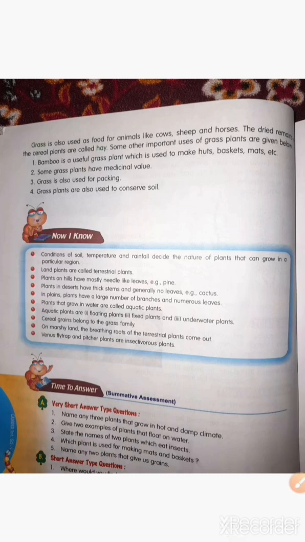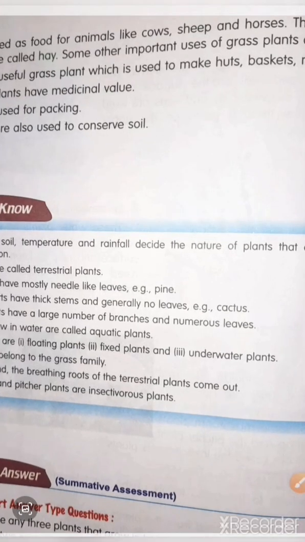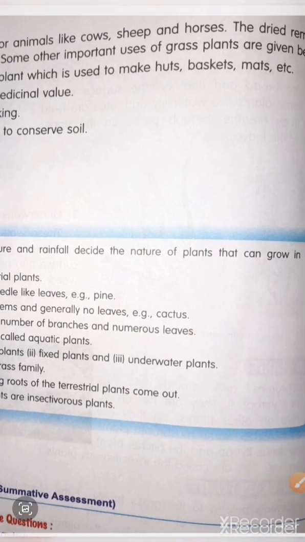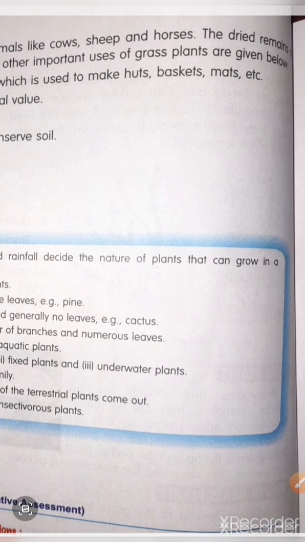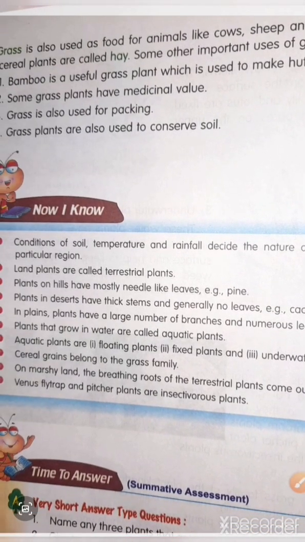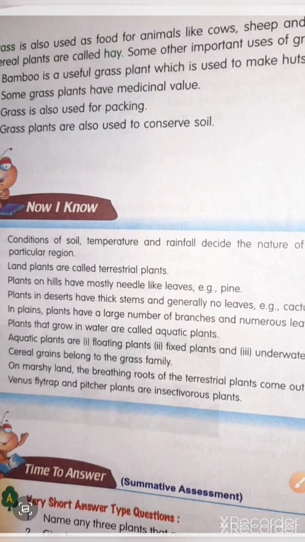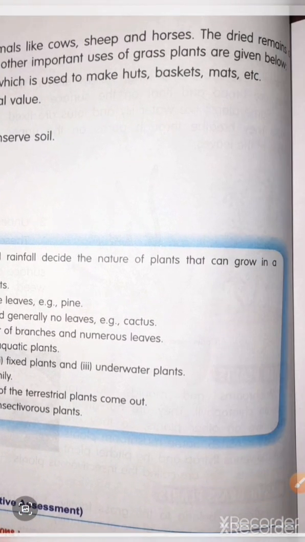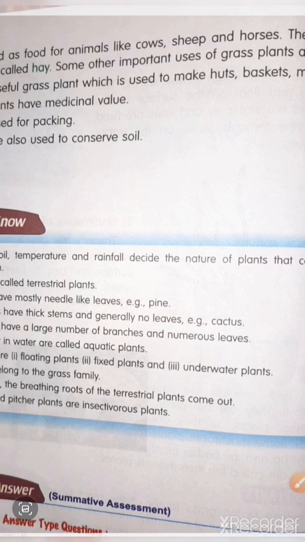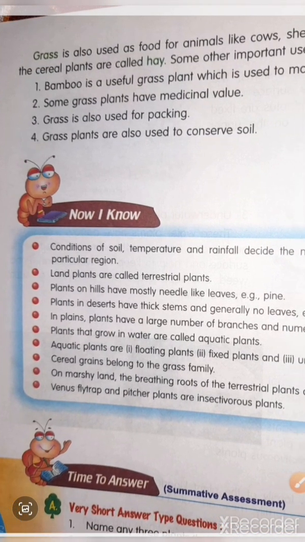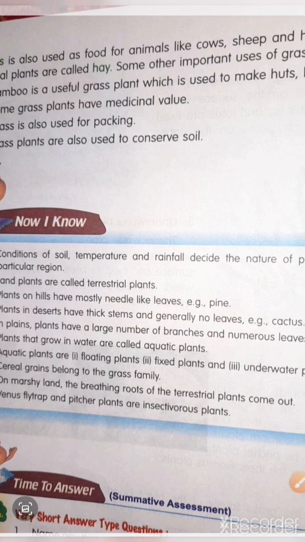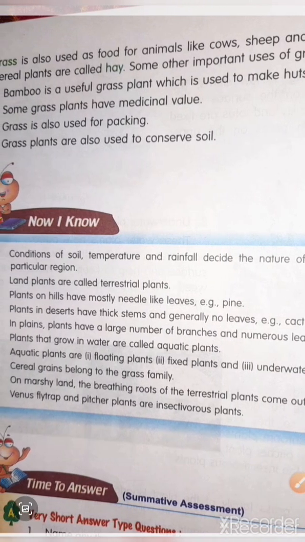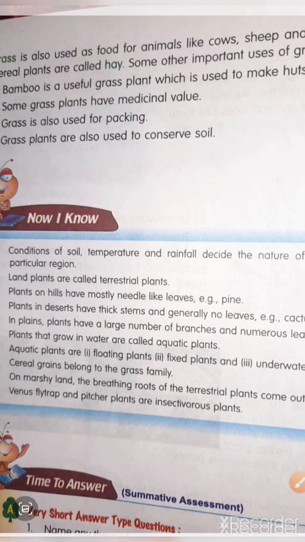Grass is also used as food for animals like cows, sheep and horses. The dried remains of the cereal plants are called hay. All right, the leftover dried grass, that is known as hay.